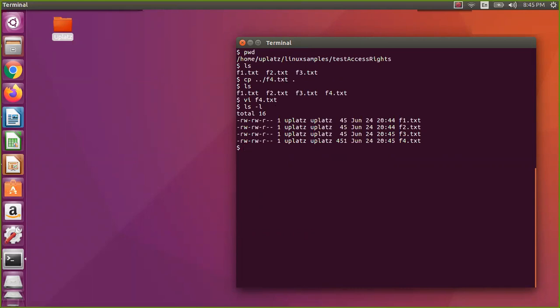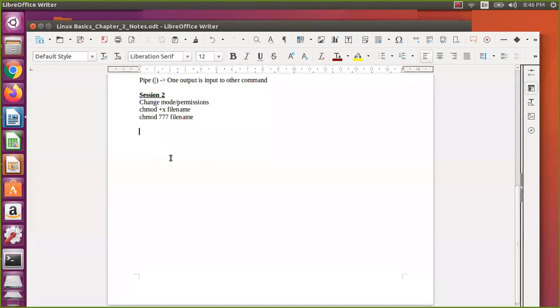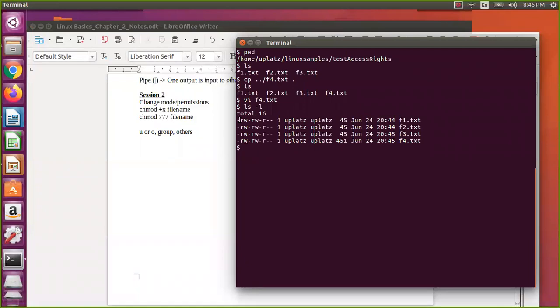Okay, so now if you see this particular thing, ls minus l, these are the access rights we have discussed, but we have just briefly touched on them. This is the access rights, but what does it actually mean? Okay, so this is user or owner, this is group, this is others. That's what they mean to say. So this is user or owner, then group, and the third one is others. So this means three parties. It is the access rights for the three parts actually.